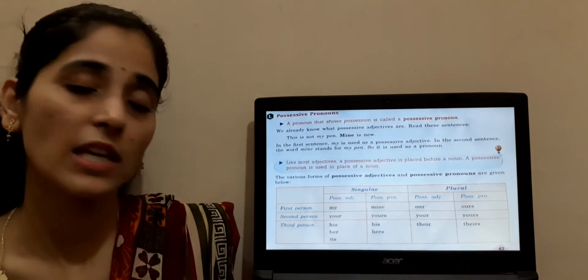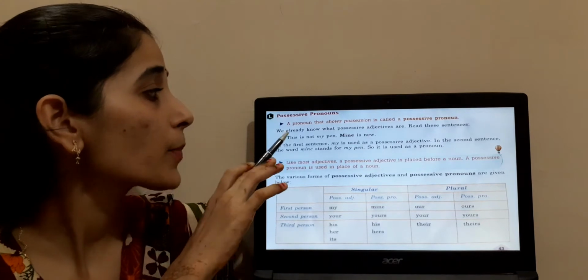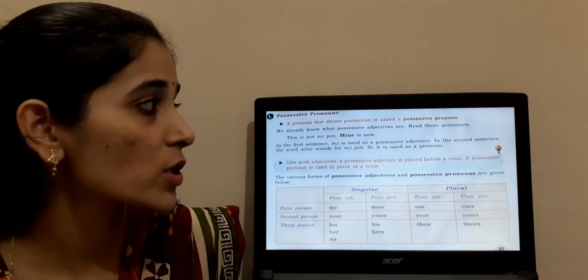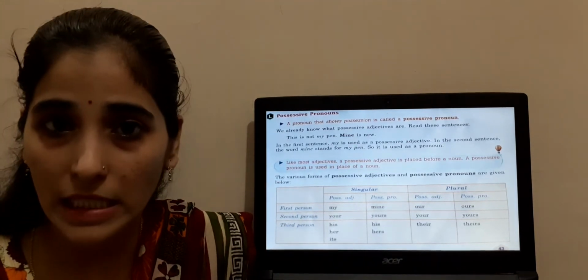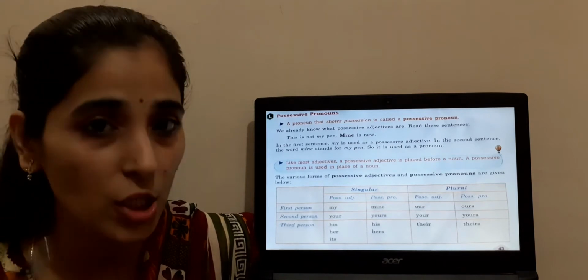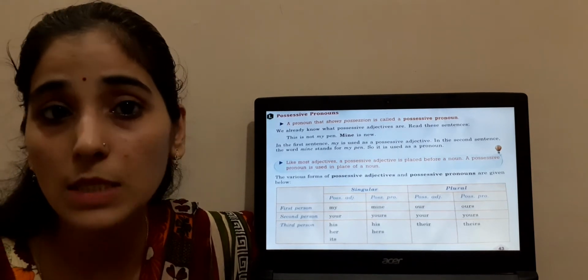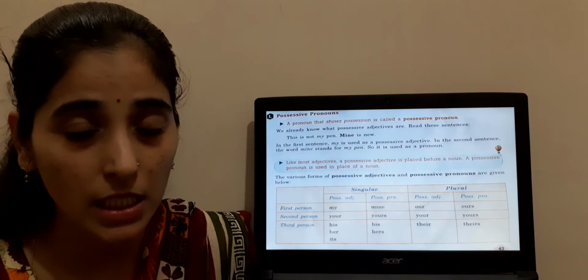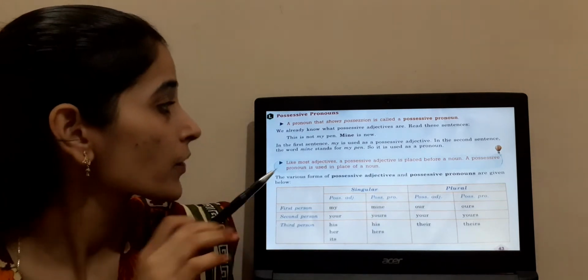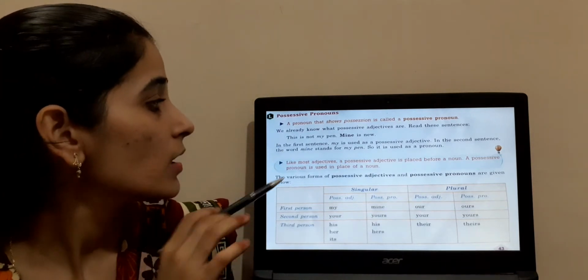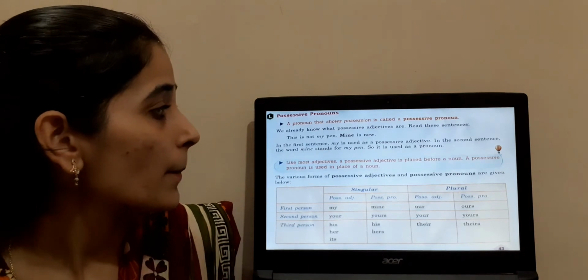Next one is the possessive pronoun. A pronoun that shows possession is called a possessive pronoun. We have already seen showing possession. This pen belongs to me, so I am the owner of it. We have already seen this one. This is not my pen.